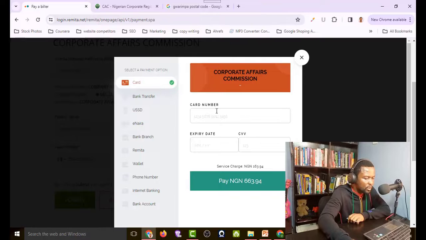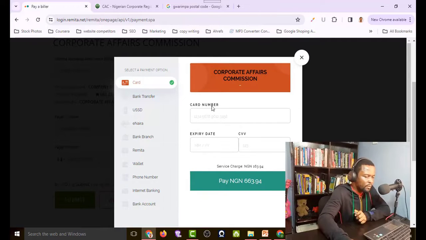Here the easy thing for you to do is to simply put in your card details and then go ahead and pay. If you want to try out any of these, you can, but these are mostly manual payments and it's going to take you more time. But if you use your debit card here, it's going to be automatic. Immediately after you click on this, it's going to submit the payment and the payment is going to be successful.